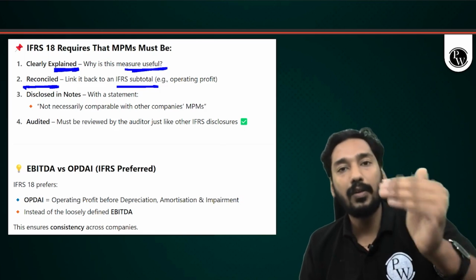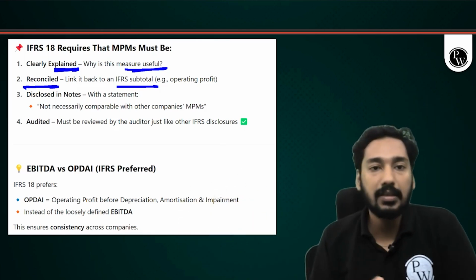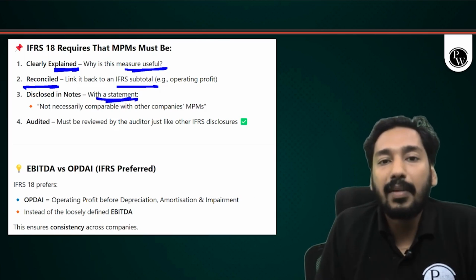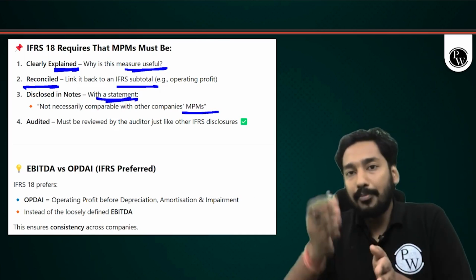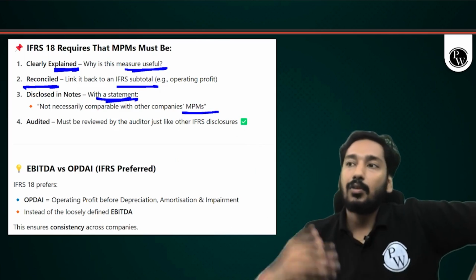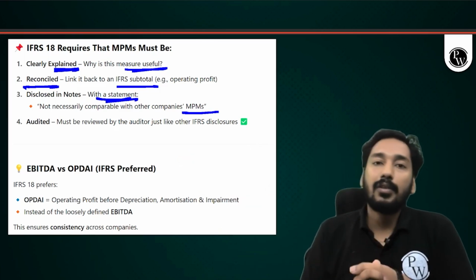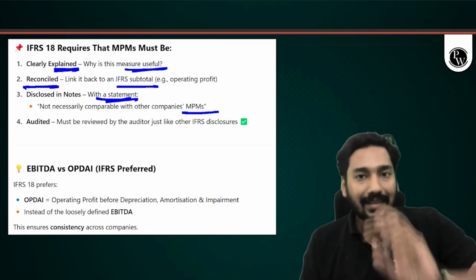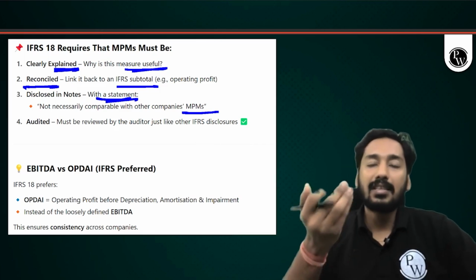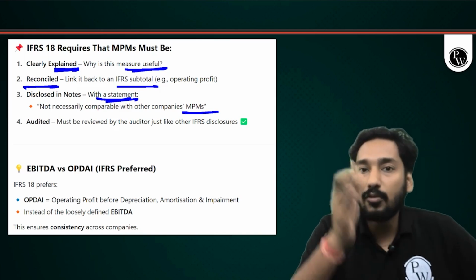For example, operating profit before restructuring cost should be reconciled with operating profit, gross profit, whatever it is. So reconciliation should be there. Disclose in notes with a statement that it is not necessarily comparable with other companies' MPMs. Obviously, every company's MPM may be different. My MPM is adjusted EBITDA, your MPM is other EBITDA, your MPM is operating profit before restructuring. So you cannot compare MPMs, and you should tell the user of the financial statements that MPMs may not be comparable, because every company has voluntarily developed them. There are no set rules for MPM. So it may not be comparable. Clearly explain the use of MPM.